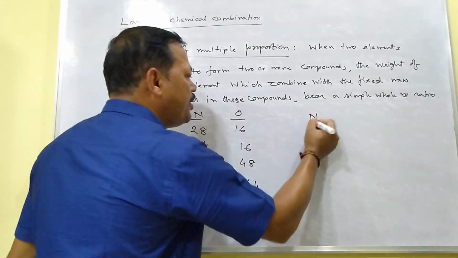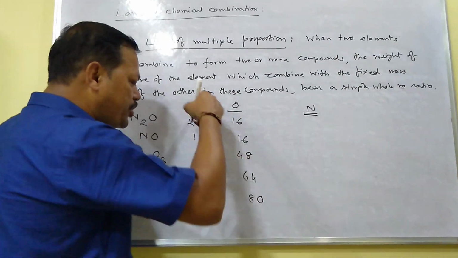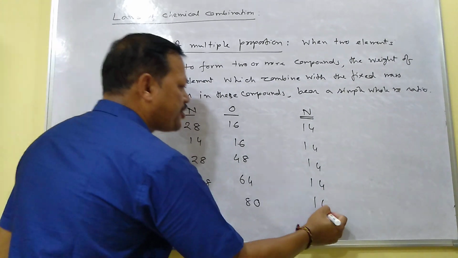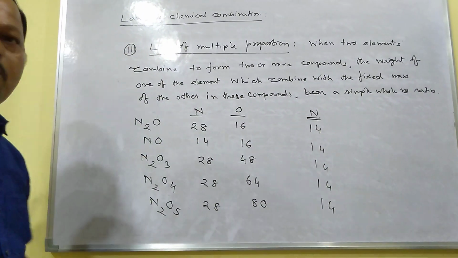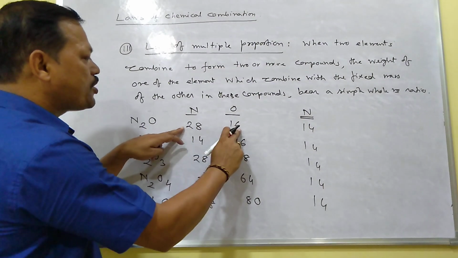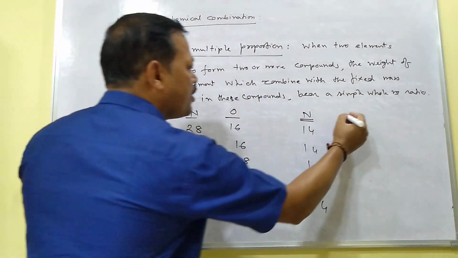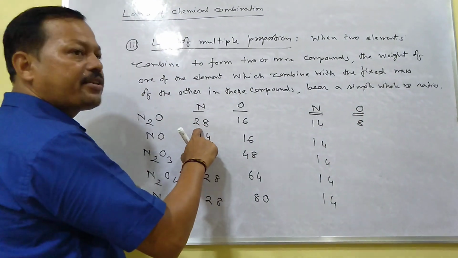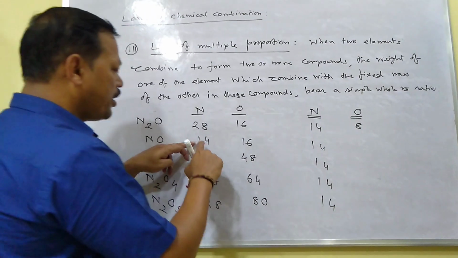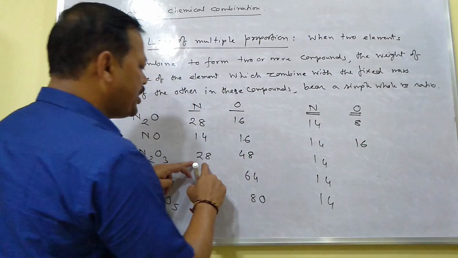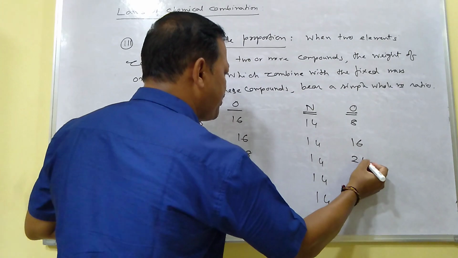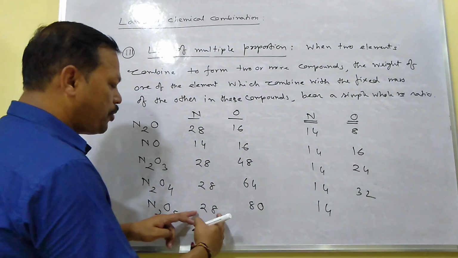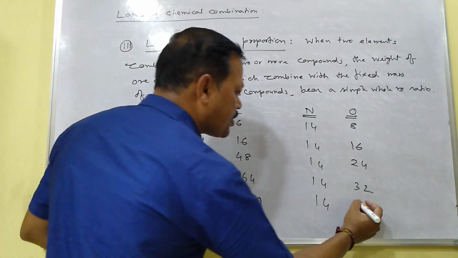Now I will take the nitrogen mass as fixed. Suppose in all the cases the nitrogen mass is 14. Here 28 requires 16, so 14 requires 8 oxygen. Here 14 requires 16. 28 requires 48, so 14 requires 24. 28 requires 64, so 14 requires 32, half of it. 28 requires 80, so 14 requires 40.